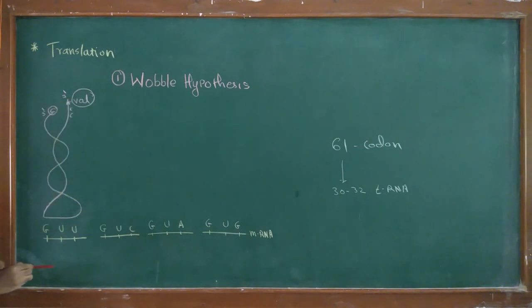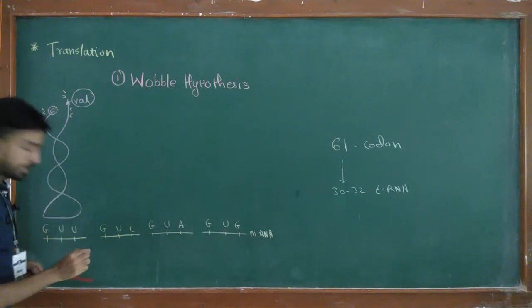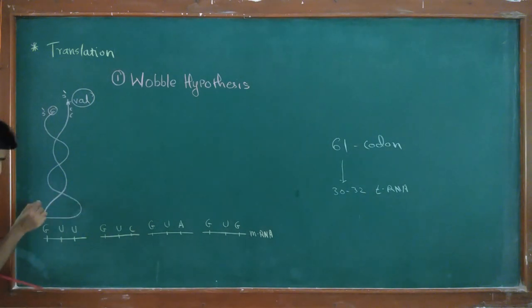CCA sequence. Now this tRNA has valine at the 3' end, and the anticodon loop of the tRNA has bases opposite to G, C, opposite to U, A, and this A. So when this tRNA is bound to the GUU codon, three hydrogen bonds will be produced between G and C, two hydrogen bonds between A and U, and two hydrogen bonds between the last base pair.